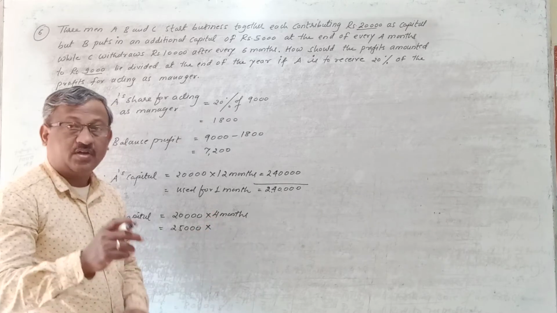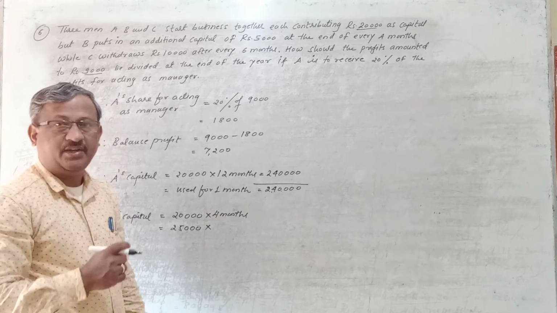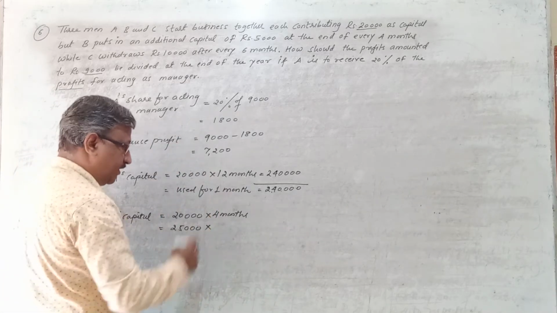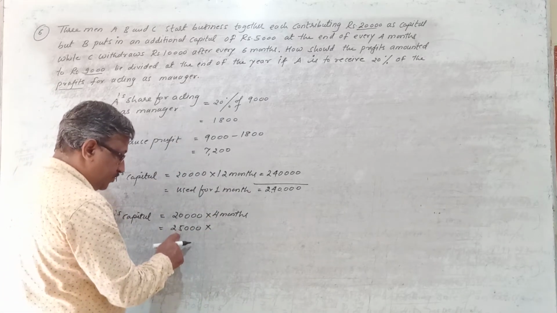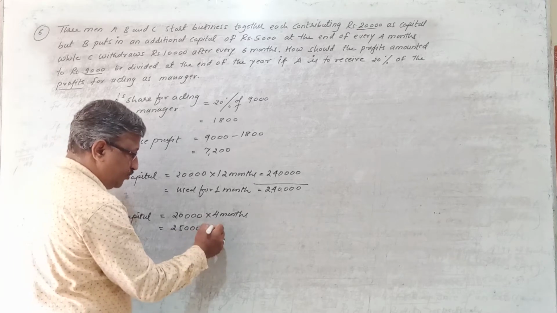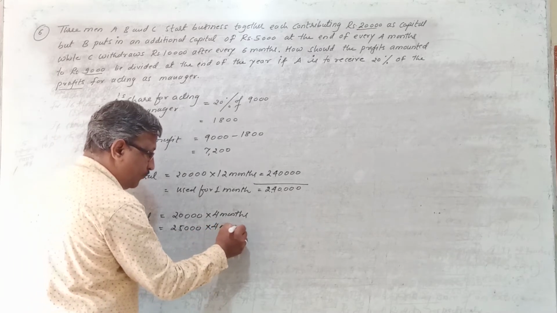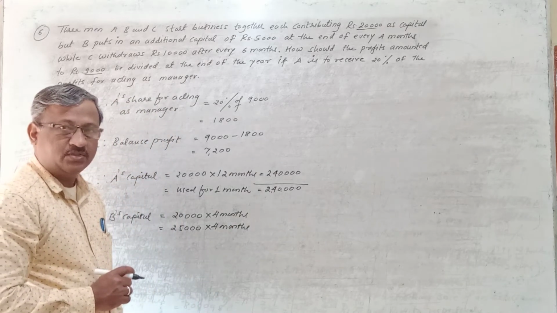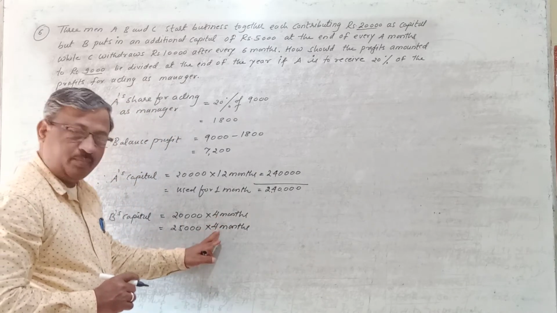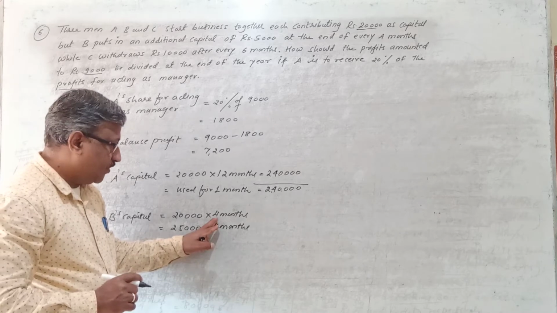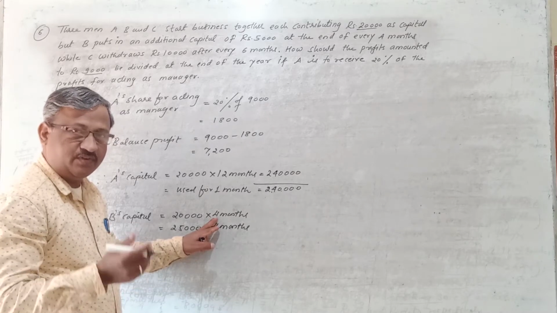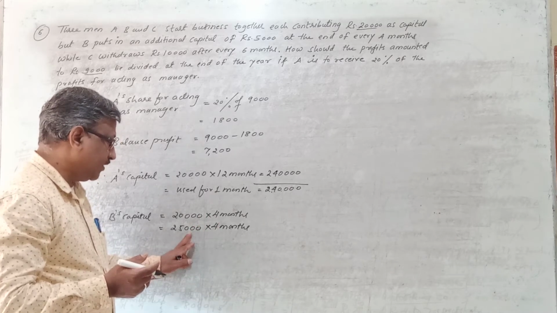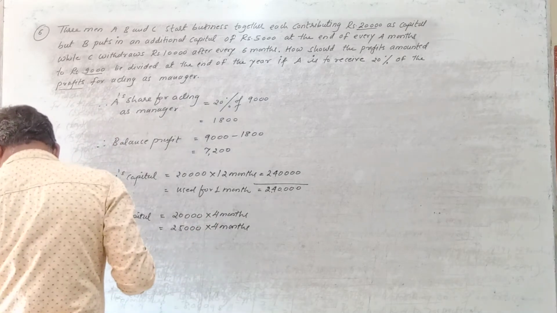Then after the completion of the next 4 months, again he is going to invest how much? It is 5,000. So before investing the next 5,000 rupees, these 25,000 rupees will be used in the business for the next 4 months. So you have to multiply by 4 months. Means here 8 months have completed. After the completion of the first 4 months, he has invested 5,000. His capital becomes how much? It is 25,000, right?